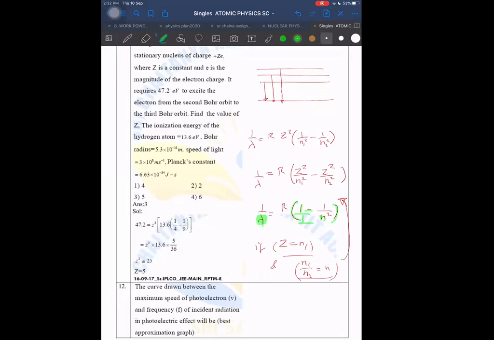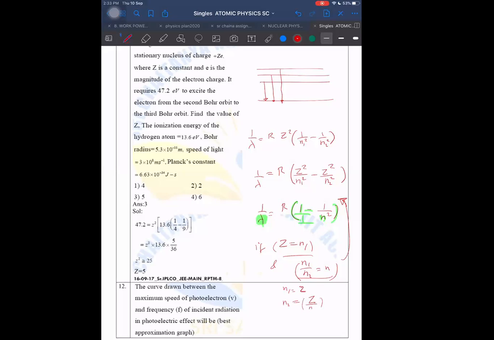But in that case, I will have to make a transition from which number to which number? Let me tell. The n1 number is Z, and n2 will become n1 by n, Z by n. Z by n, it is becoming. Yes, sir. Right. n2 is Z by n.